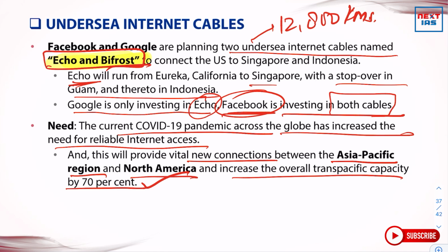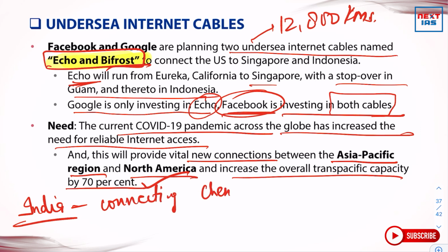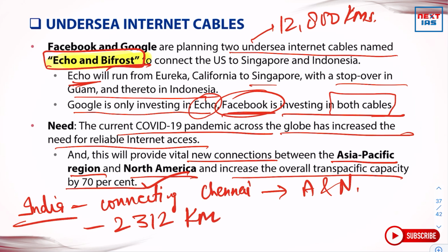We should be knowing about India's first undersea optical fiber cable. So India has recently launched its first optical fiber cable in Andaman and Nicobar, connecting Chennai to Andaman and Nicobar, and in particular Port Blair, Andaman and Nicobar Islands. Okay, it is 2,312 kilometers long.